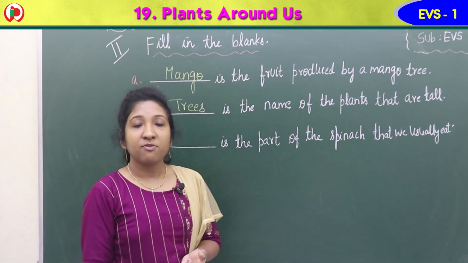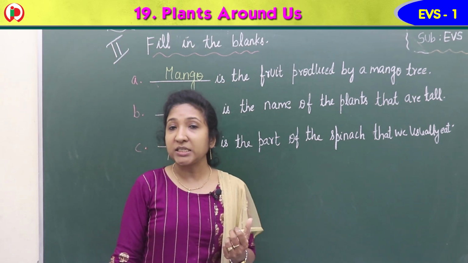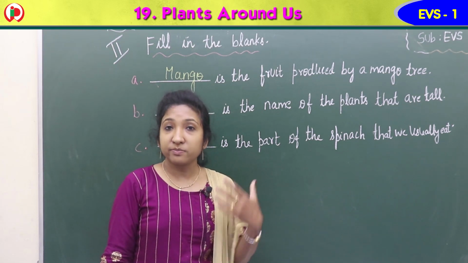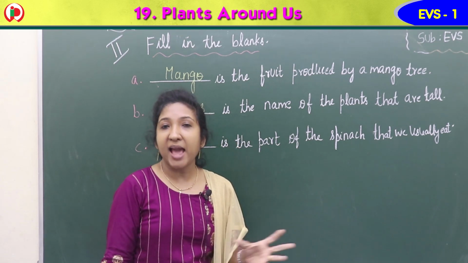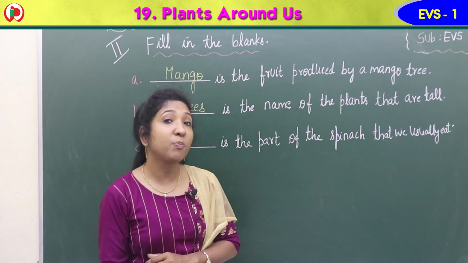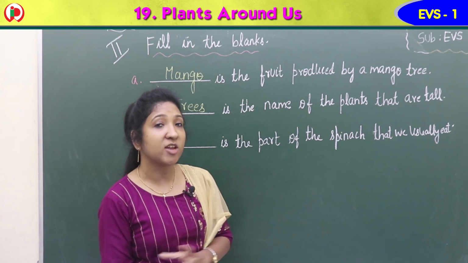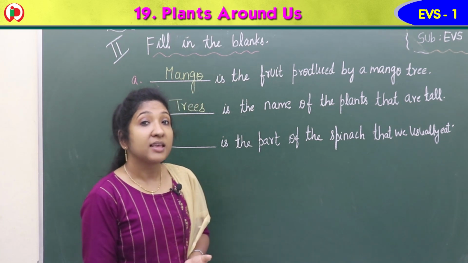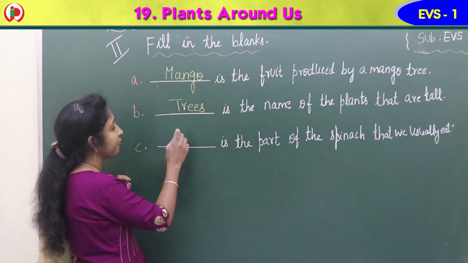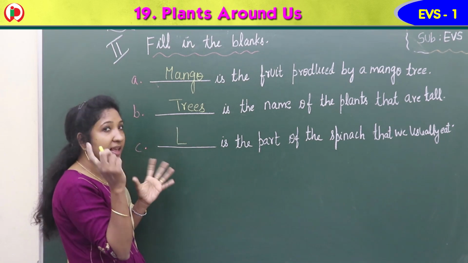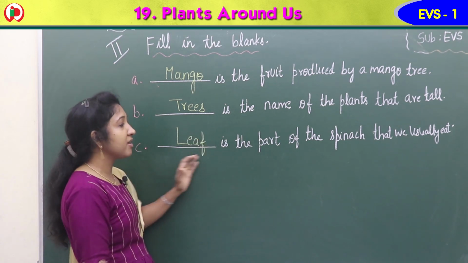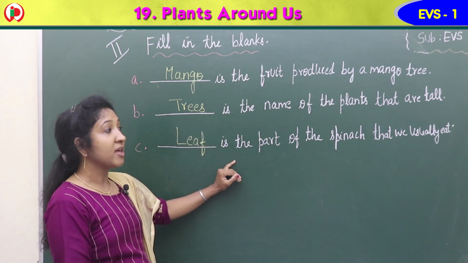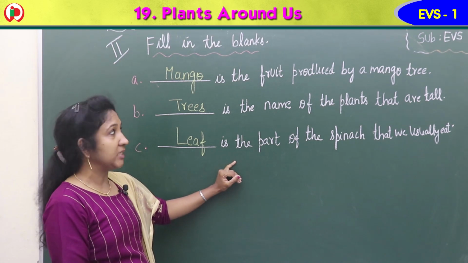Which part of spinach, cabbage and all we eat? Yes, leaf. You have to think and answer. L-E-A-F. Leaf is the part of the spinach that we usually eat.